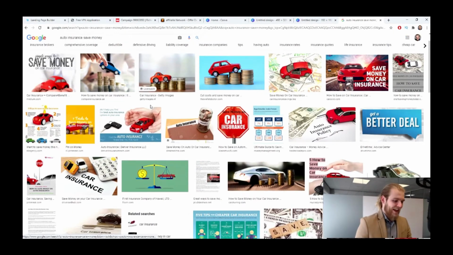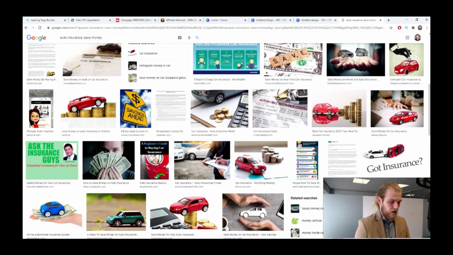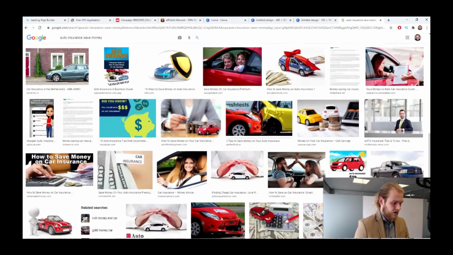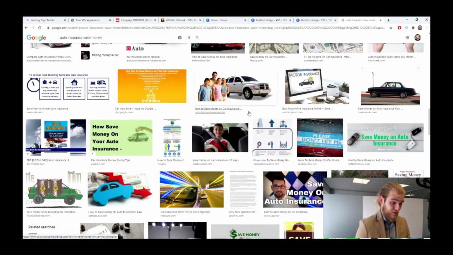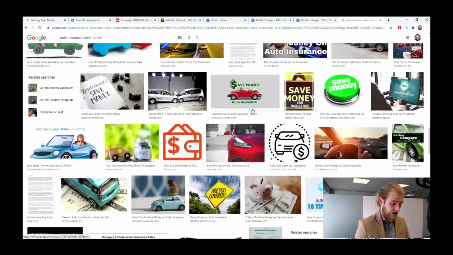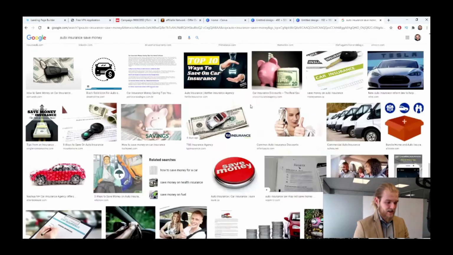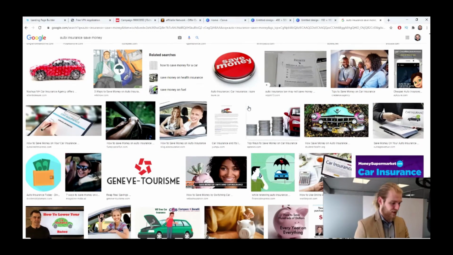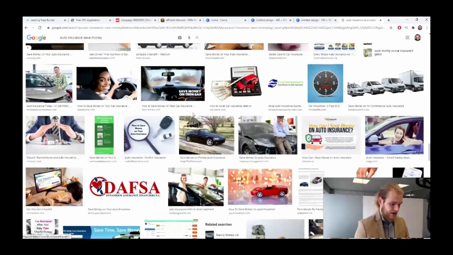So there's no real key on how you can find the perfect images. It's basically just, yeah, keep searching until you find what you're looking for, all right? So sometimes it takes a little bit longer than other times, but you want to make sure that you pick the image that is actually going to help you convert. All right. So the image is the first impression, usually, that the user gets of your ad. And therefore, it's one of the most important parts of your campaign, of your ads. So let's take a look.